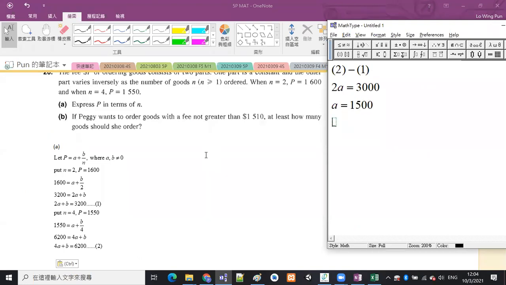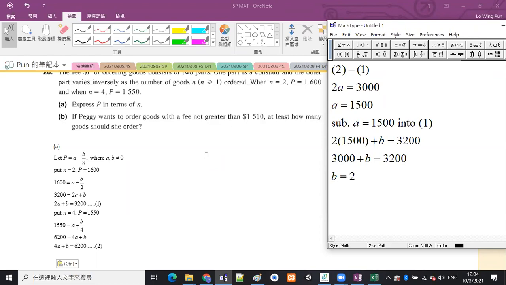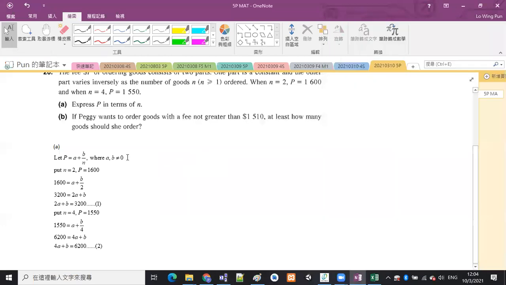And when you have found the value of A, you can substitute the value of A into equation 1. So 2 times this number plus B is equal to 3,200. 3,000 plus B is 3,200, and then B, due to subtraction, it should be just 200. Okay, so you can easily find the values of A and B, and then write down the complete information of the equation. Therefore, P is equal to A, that is 1,500, plus B over N, that is 200 divided by N. Okay, so that is the answer of part A.